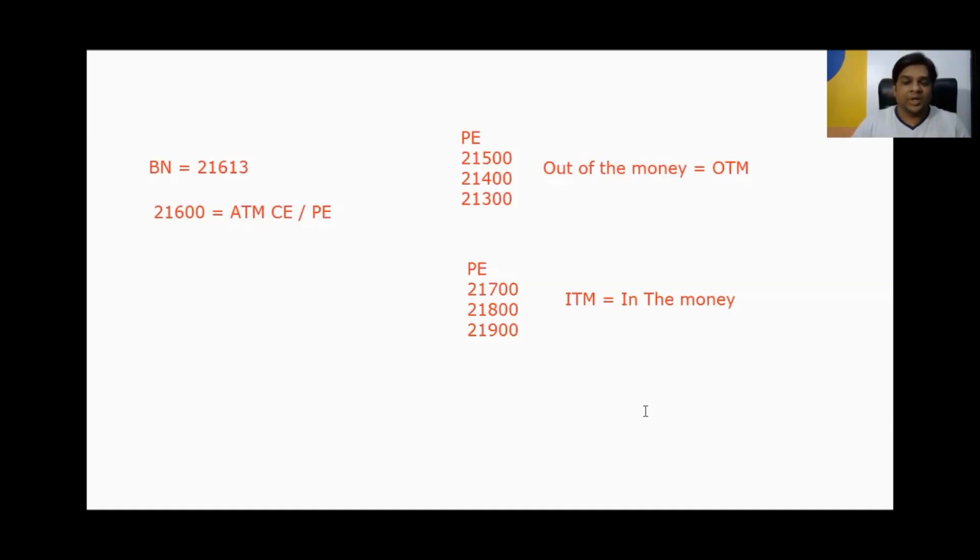So now we are very clear with this recent example of Bank Nifty, and do your homework with more and more strike prices of some other stocks, the Nifty index, and the Bank Nifty index. Practice and try to understand ATM, ITM, and OTM.